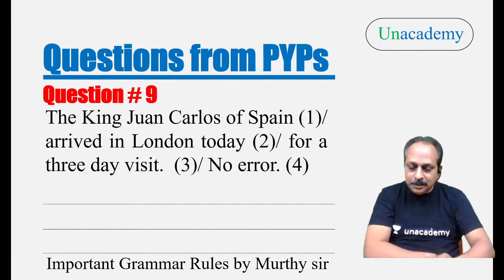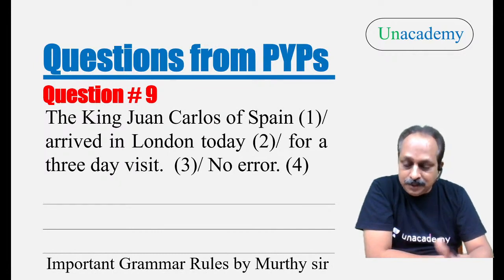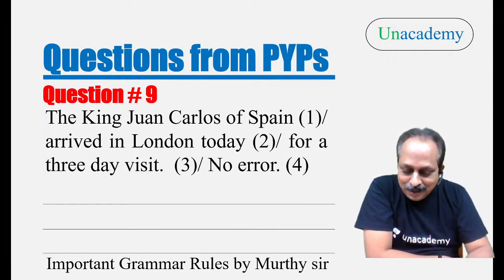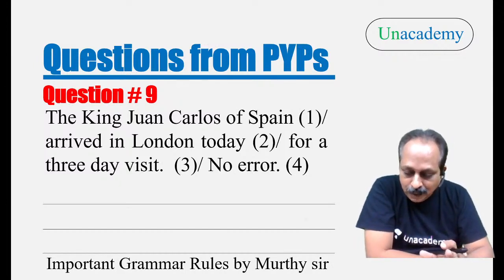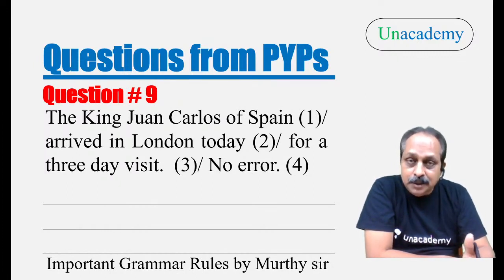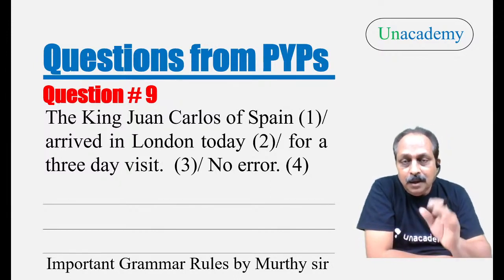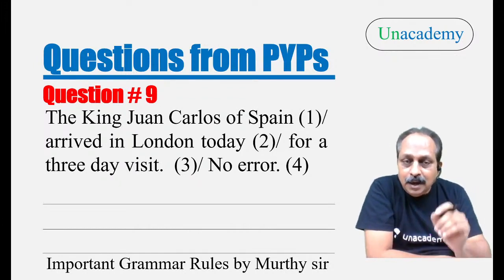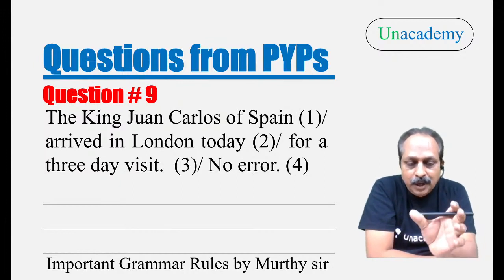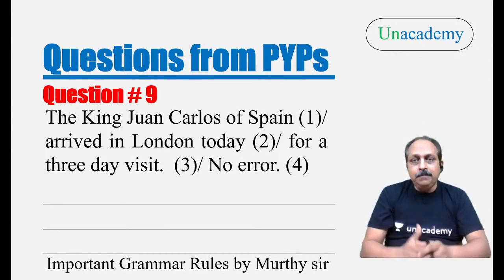Now let us go to question number 9. Mind you guys, it's not an easy one, but Aman has got it right. A bit surprising, a pleasant surprise though. Let others also respond. Pooja Singh says third option. Nothing wrong with the third option. Ishwar says has arrived. Vamsi also says has arrived. Kalyan says has arrived. Perfect. King Juan Carlos of Spain arrived in London today. What is the clue for you here? I always tell students I'm going to come up with a video on how to spot the errors. And one of the tips I usually give: when you read a sentence, try to look for the time phrase.